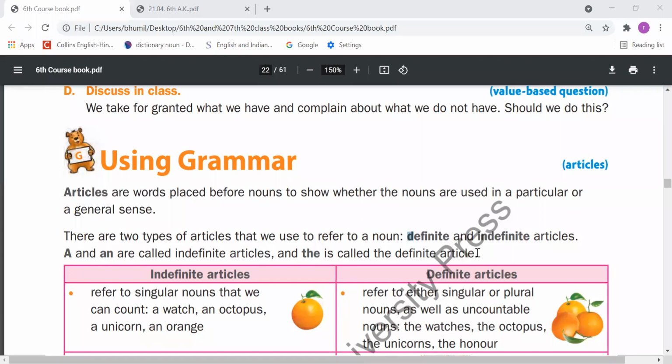But suppose you are at your home and you say to your brother, please switch on the television. Here you will use the. Why will you use the here? Because you and your brother both know which television you are talking about, right?